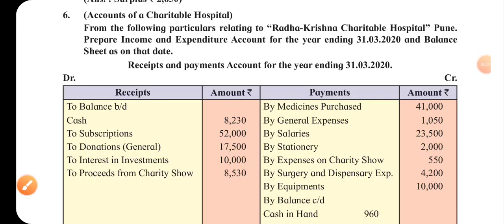Hello friends, the sixth exercise now. From the following particulars relating to Radha Krishna Charitable Hospital, Pune, prepare its final accounts. Receipts and payment account is for the year ending on 31st March 2020. So the current accounting year is 2019-20.